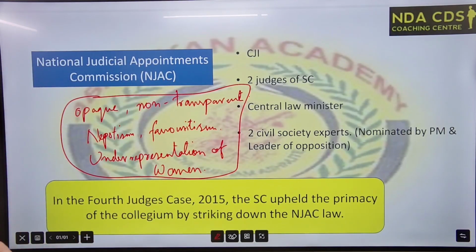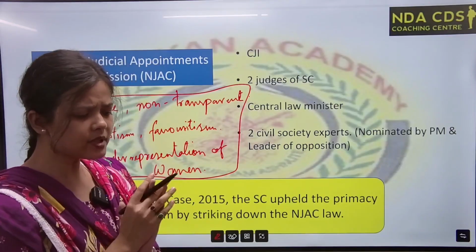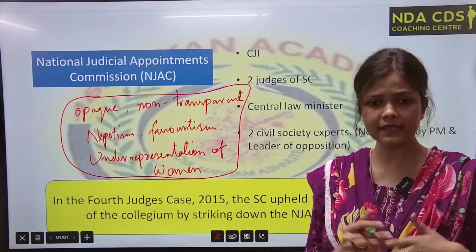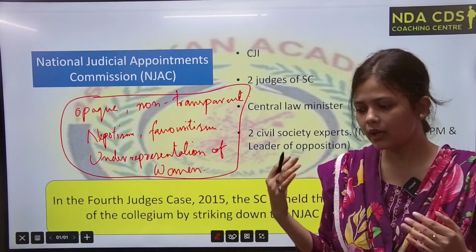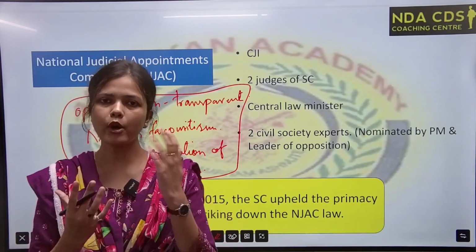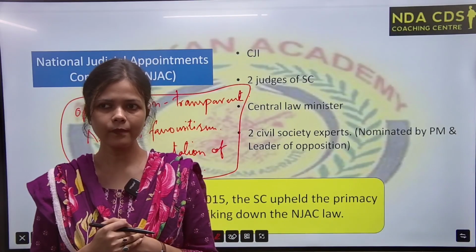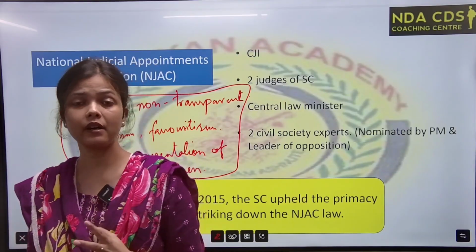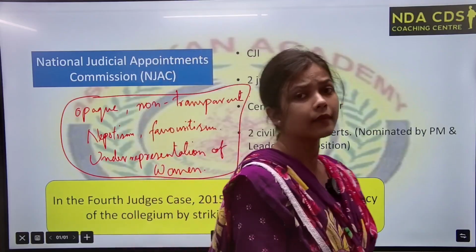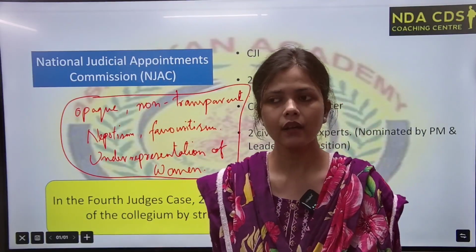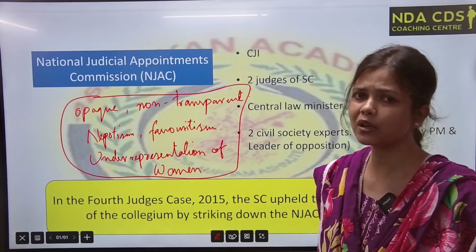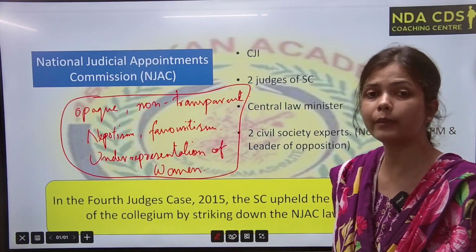So government and the system is realizing this collegium system is very much opaque. We don't know who this collegium will recommend next. We don't know how the appointment process is done. They may favor or recommend their relatives' names to the president. It may be done, it can be done, right? So there are some allegations on the collegium system that it is very non-transparent. We, the general public, don't know who will be appointed next.